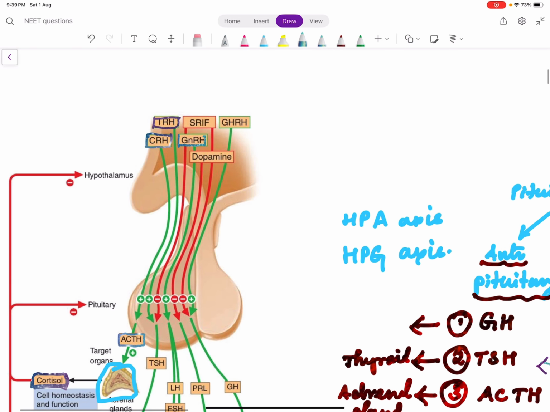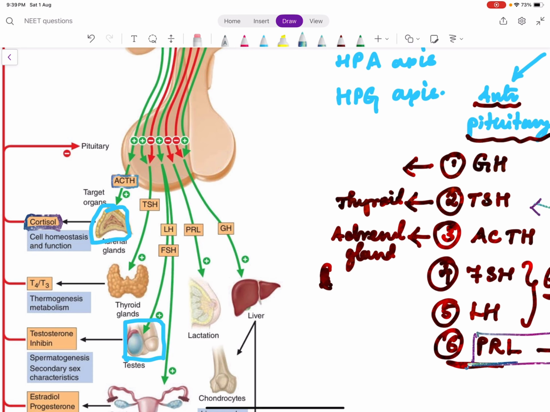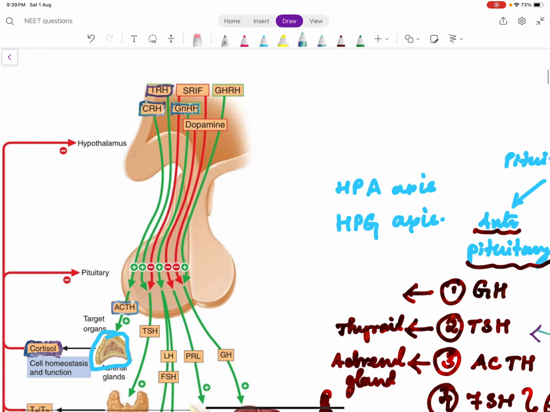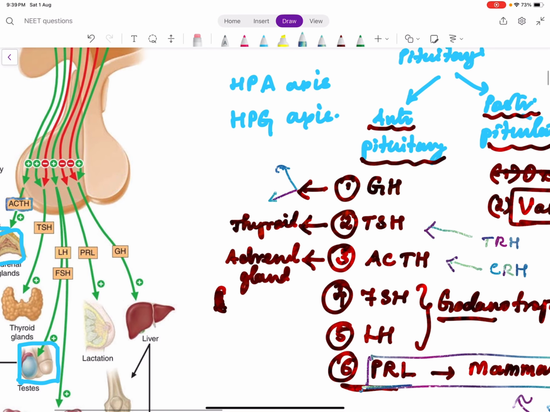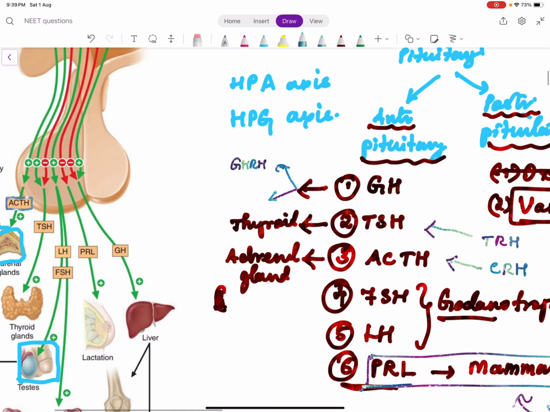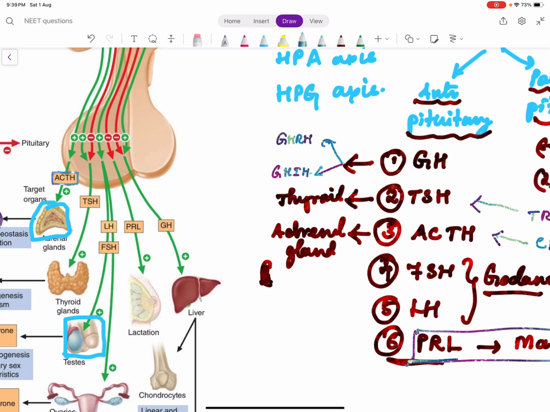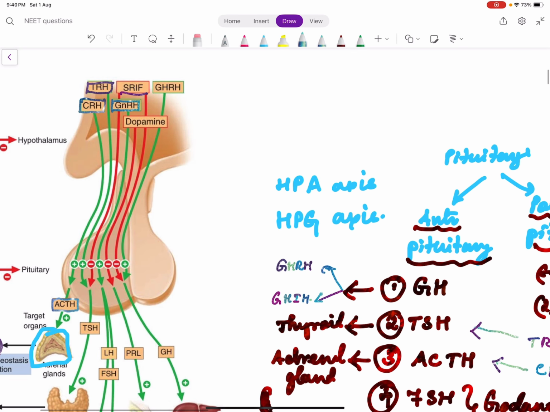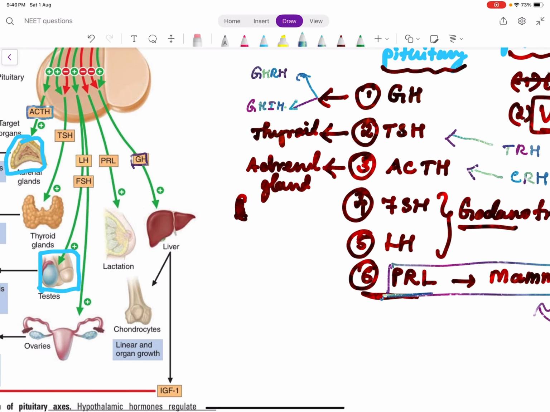We have GnRH, gonadotropin releasing hormone from the hypothalamus. It acts on the anterior pituitary to release gonadotropins, that is LH and FSH, which act on the gonads. And growth hormone is also important because it has two things. It has both the stimulating hormone, that is growth hormone releasing hormone, and also growth hormone inhibiting hormone. So growth hormone releasing hormone, it's called somatomedin. It stimulates the anterior pituitary to release growth hormone. We have somatotropin inhibiting factor also. It inhibits growth hormone.